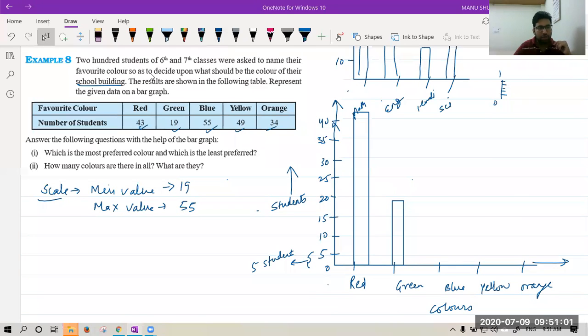Class, try this bar graph example in your copy from your side. Take a graph paper, use a scale and draw it properly. Okay.